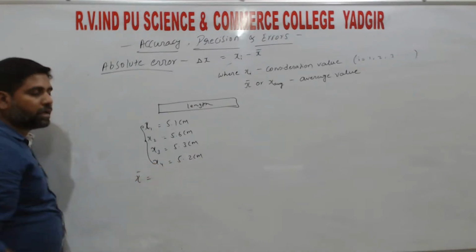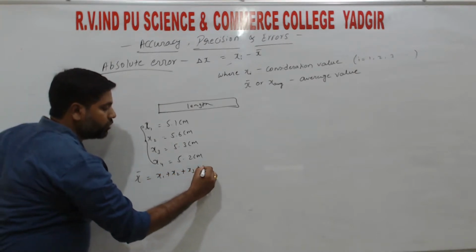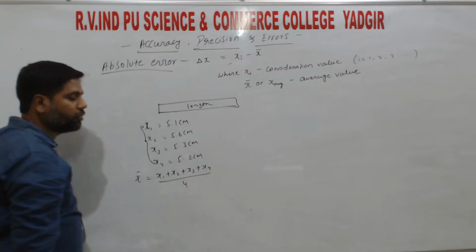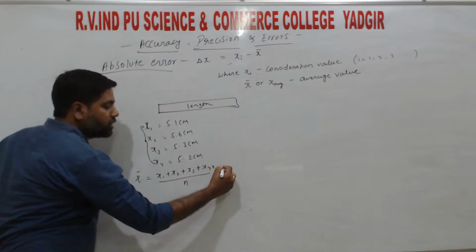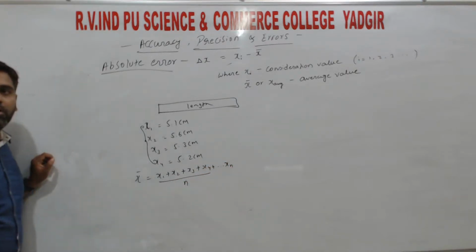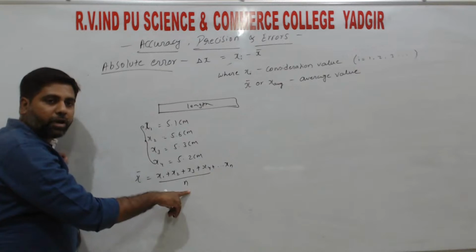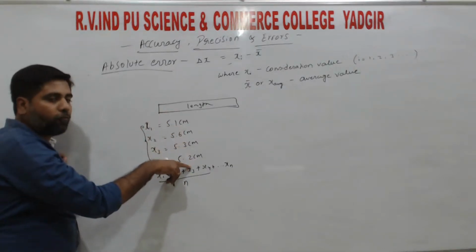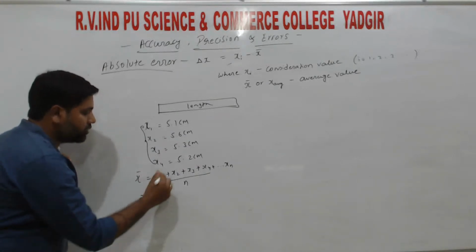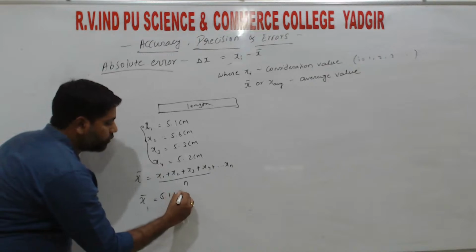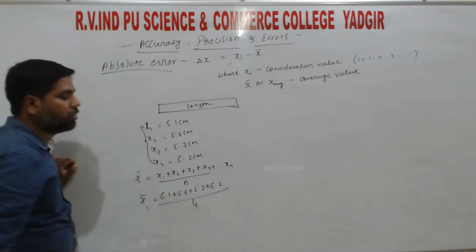So x bar is equals to x1 plus x2 plus x3 plus x4 divided by 4. The general form is x1 plus x2 plus x3 and so on up to xn, all divided by n. In this example we have 4 values, so x bar is equals to 5.1 plus 5.6 plus 5.3 plus 5.2, all divided by 4.